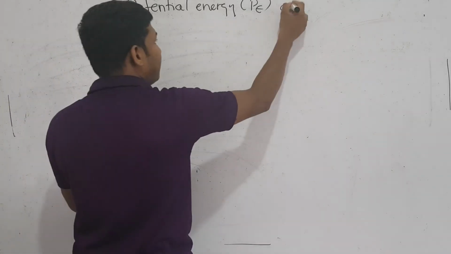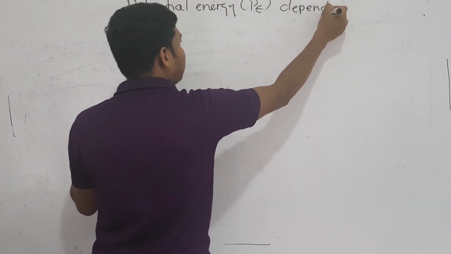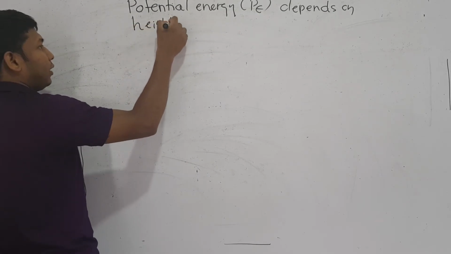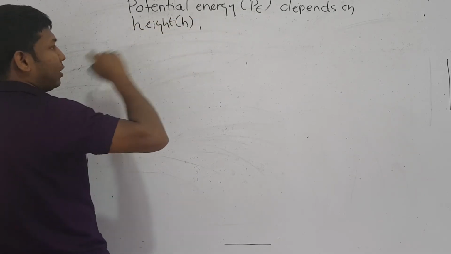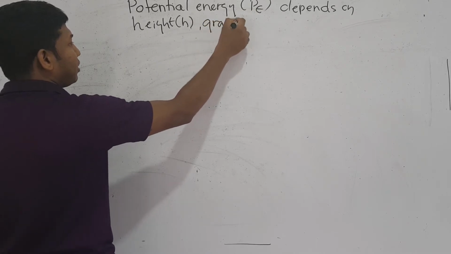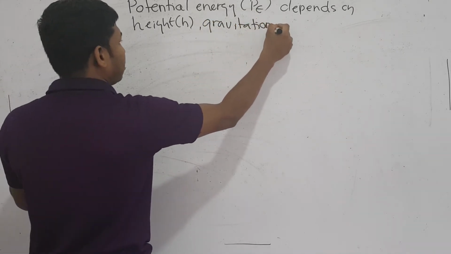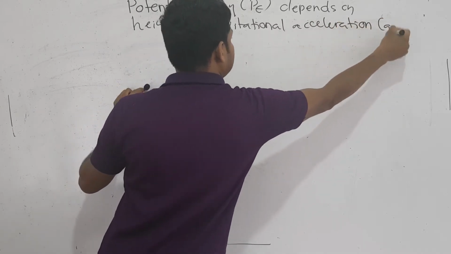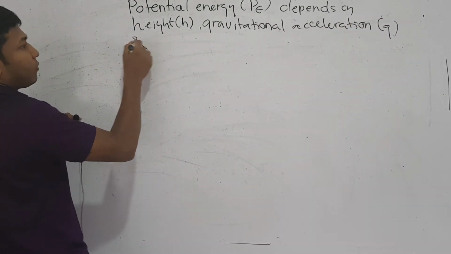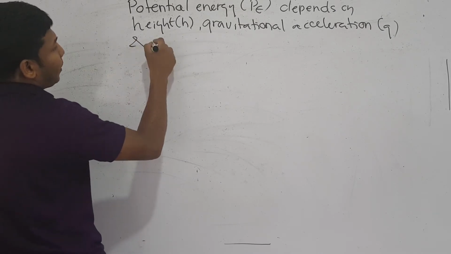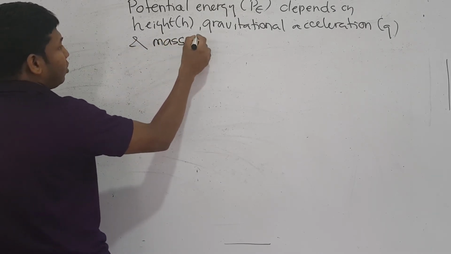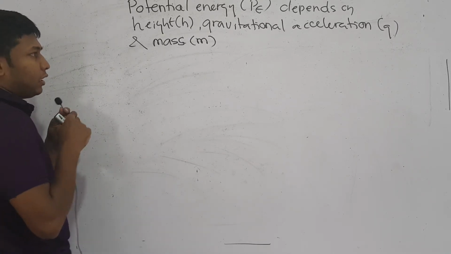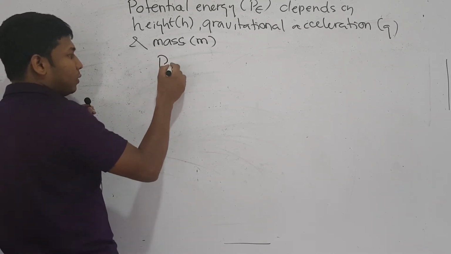Potential energy depends on height, h, then gravitational acceleration, which I would consider as g, and the mass of the object, right? I'm just telling you this. According to these factors, you can directly write. Now I'm not explaining much.